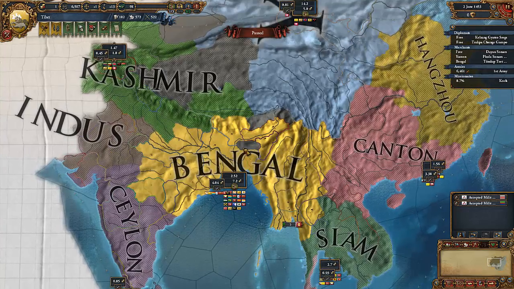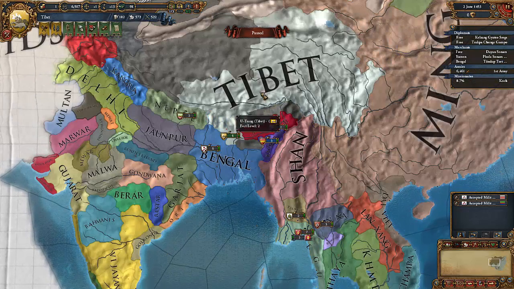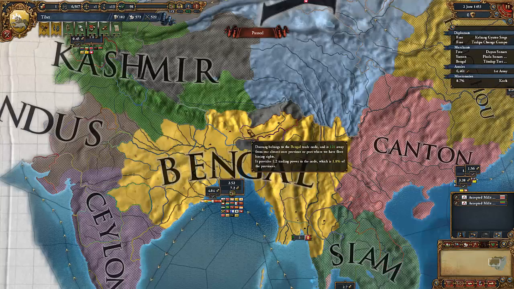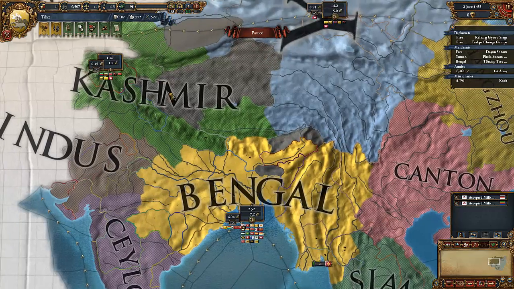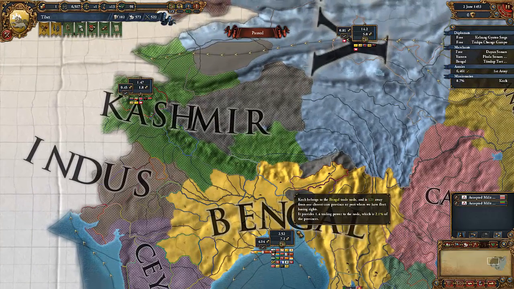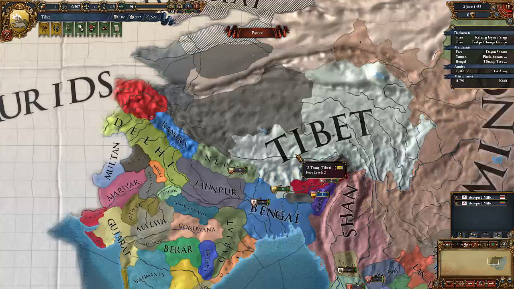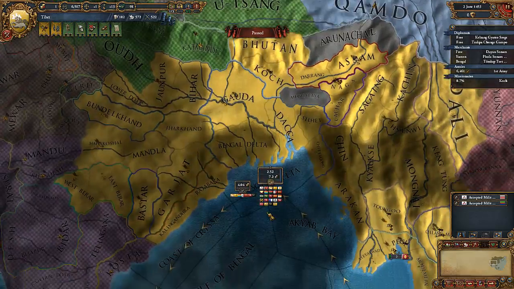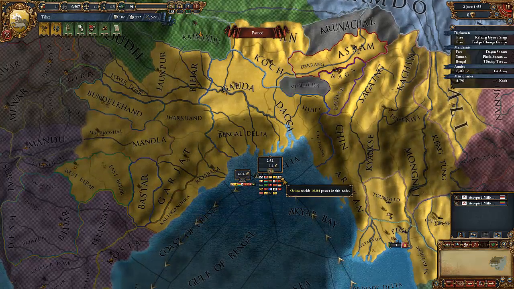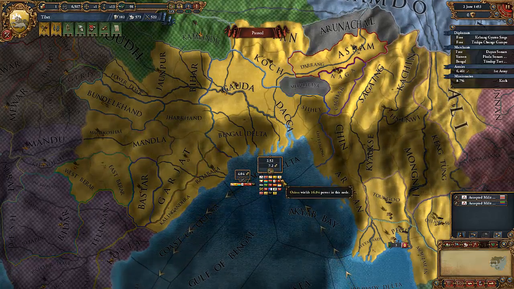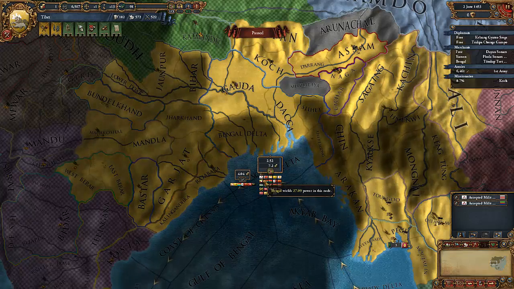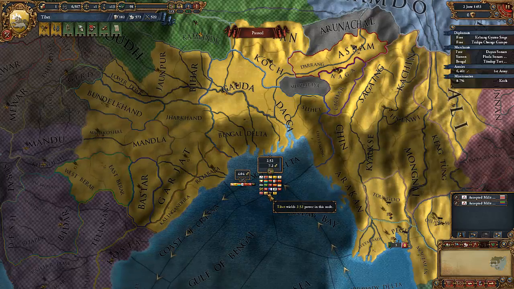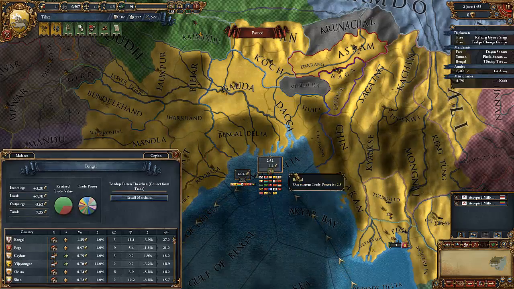Now, we have to switch between this map mode, which you've probably seen me use quite often, and this map mode to see if we actually have any provinces in other trade nodes, which we do. We have 1 province in Bengal, which actually, we have 2 provinces in Bengal. And let's see, where are we when it comes to our trade power? Are we not even on the list? Oh, we're down there. We have 2.52 trade power.